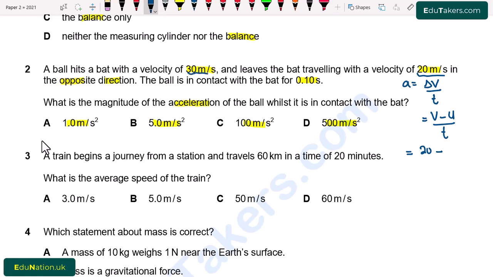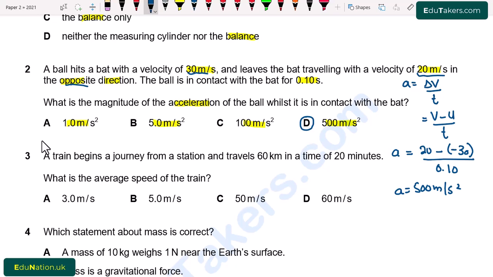But it is given that after hitting, the ball travels in the opposite direction, so there will be a minus sign, and here it is 30, divided by time, which is given as 0.10. So the value of acceleration will be equal to 500 meter per second square. So from here D option is correct.